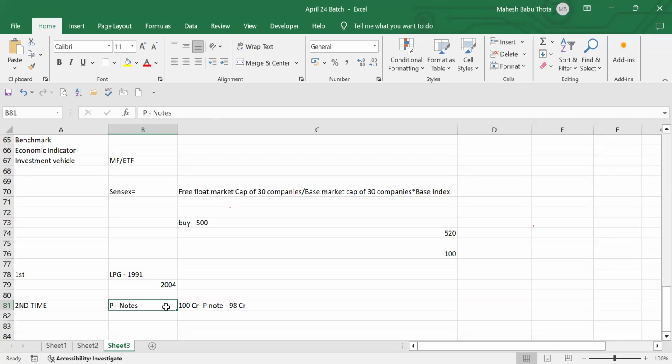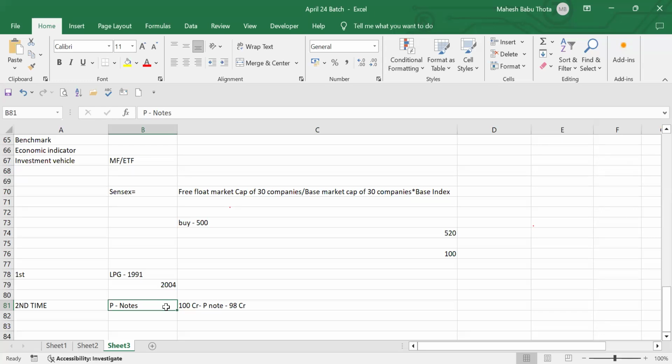Did you guys watch this movie called Malana? Yes. What do the people do? They will send all this black money to middlemen. There will be a lot of brokers and middlemen in other countries like Mauritius and other parts of the world where these kinds of things happen. So they will again convert it into legal money. Legal money is nothing but this kind of notes, P notes. Again, the money will come back to India. They will do investments. The money belongs to our Indian politicians and the biggest big shots.